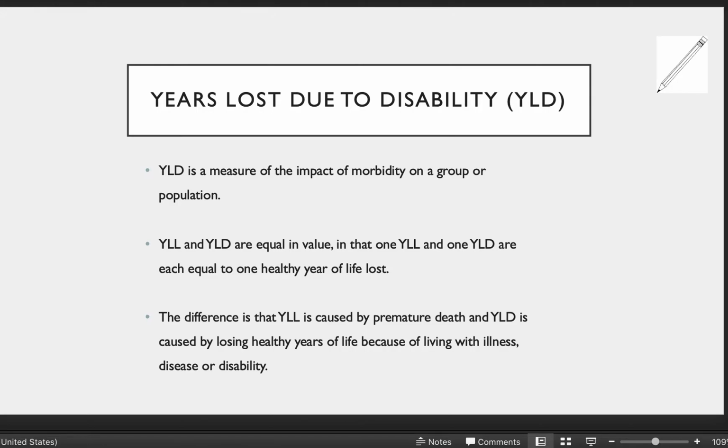Now, YLL, years of life lost, and YLD, years lost due to disability, are both equal in value. So 1 year of YLL is equal to 1 year of YLD. So it is exactly the same as our regular measurement of years, and they are both equal to 1 healthy year of life lost. So the difference here is that YLL means that premature death has come on. YLD means that a disability has come on in someone's life. But both of these are losing years that are expected years of living without illness, disease, or disability.